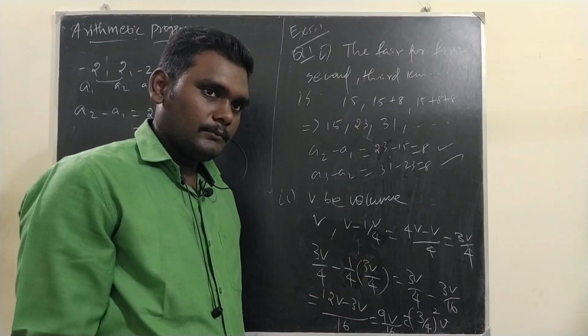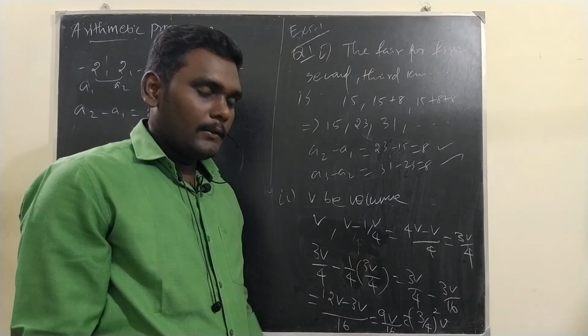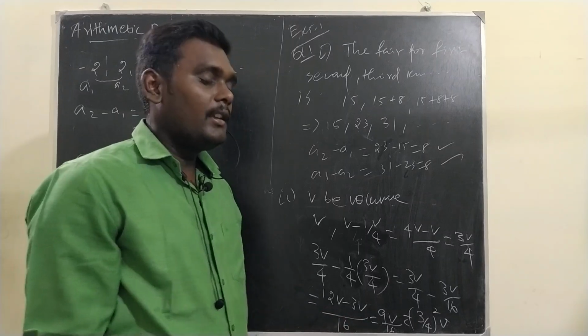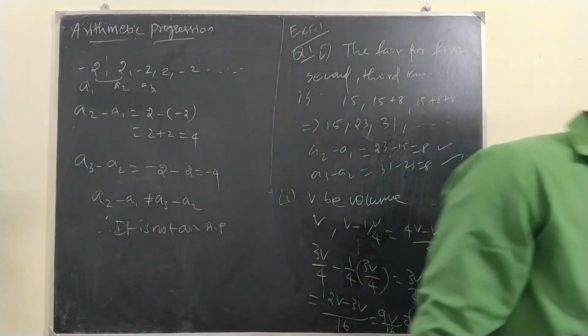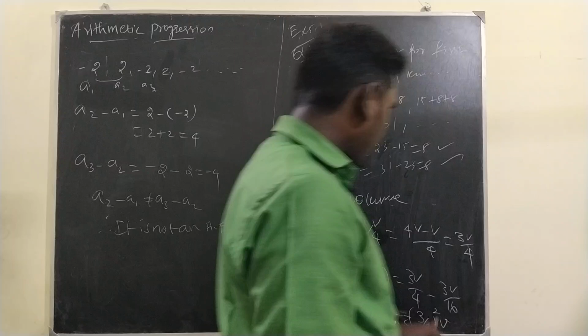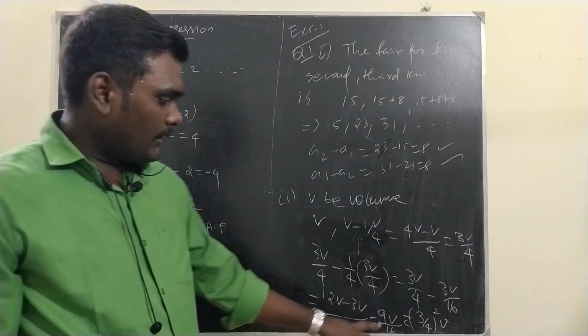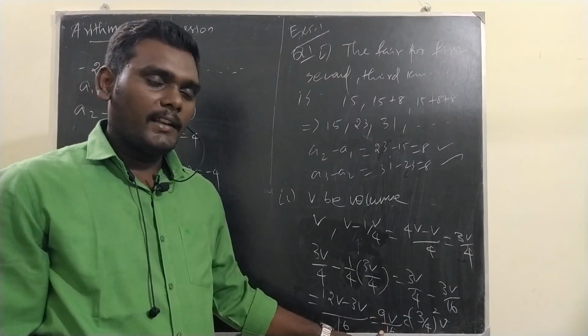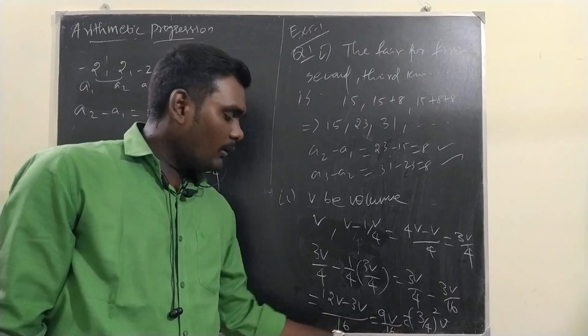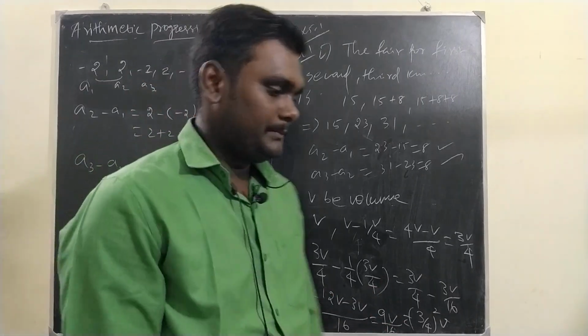Now next, read the question again. Then again, the next step: 9V by 16 is there, right? 1 by 4th of this volume will be reduced.